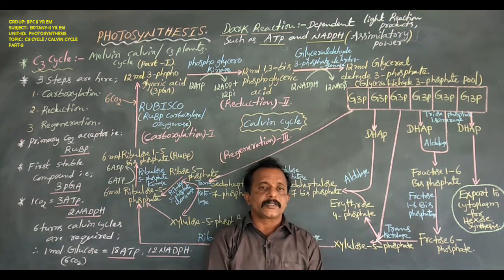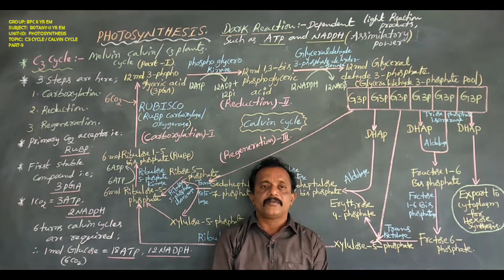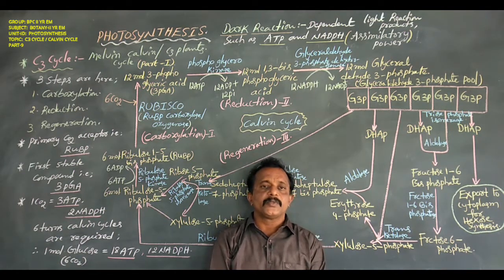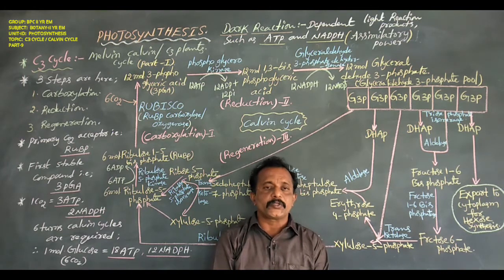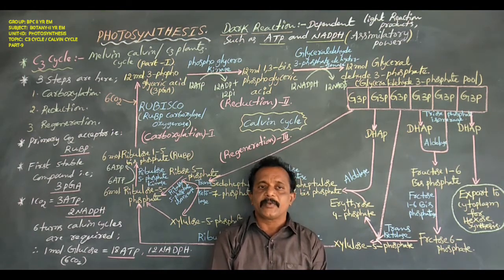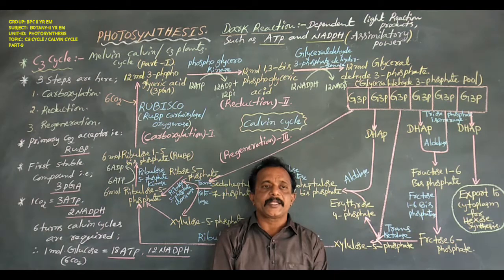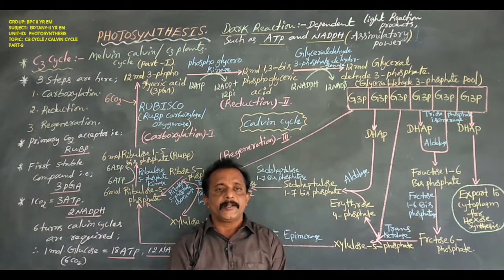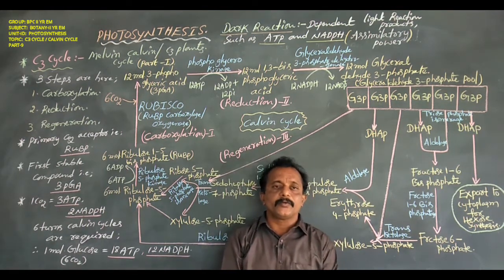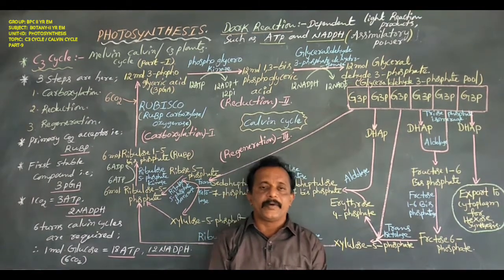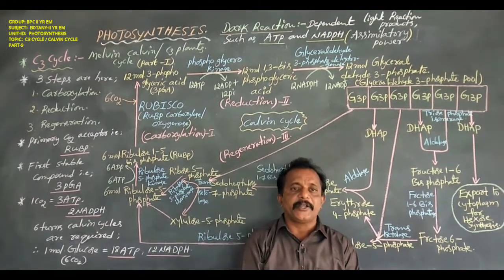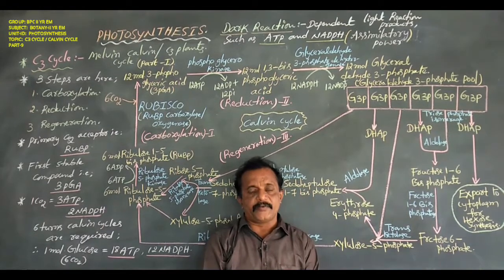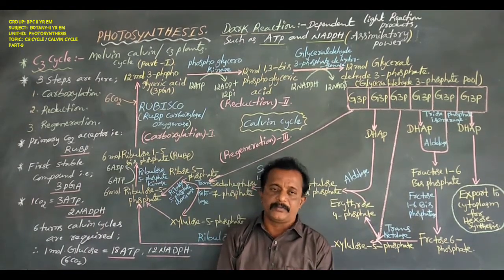Dear students, Melvin Calvin observed the green alga Chlorella using C14 radioactive isotope. After some time it made some amount of food material in the presence of assimilatory power.